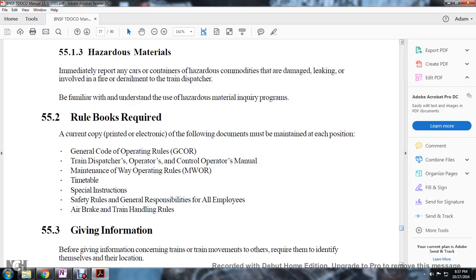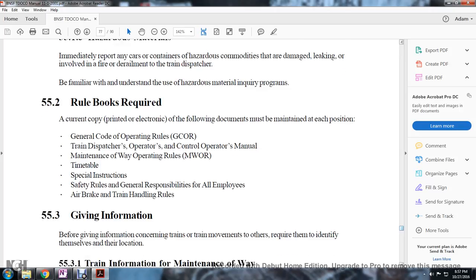Rule books: a current copy of the following documents must be retained by each operator: the general code of operating rules, the rules of the train dispatcher, operation control owners, operation manuals, maintenance of way operation, timetable, specific instructions, safety rules, and general responsibility of all employees, air brake and train handling rules.